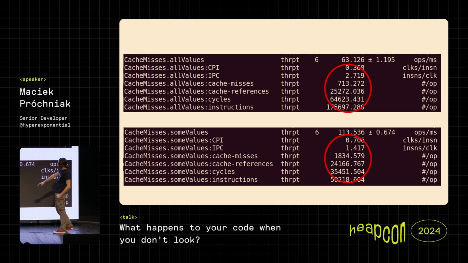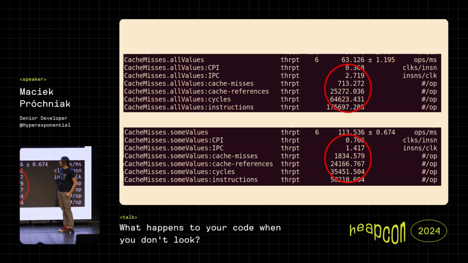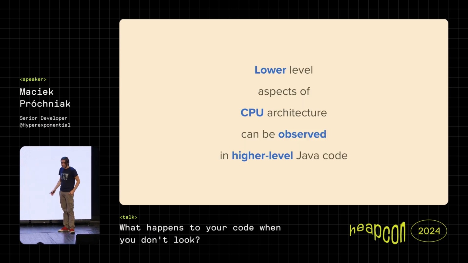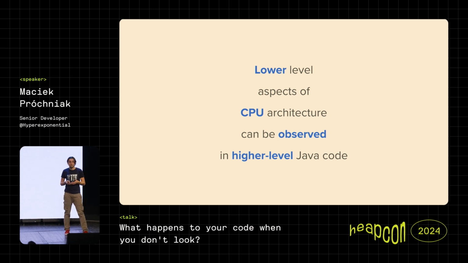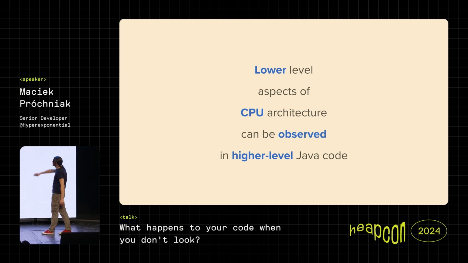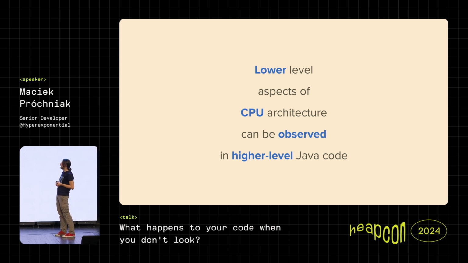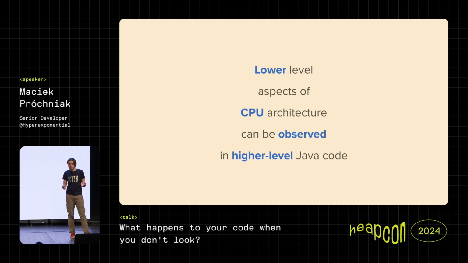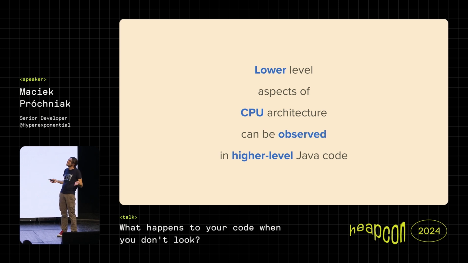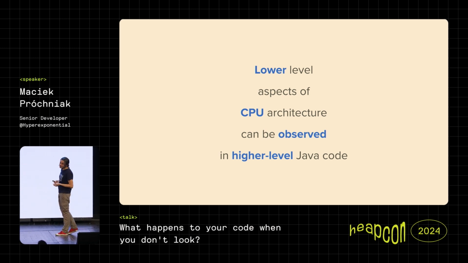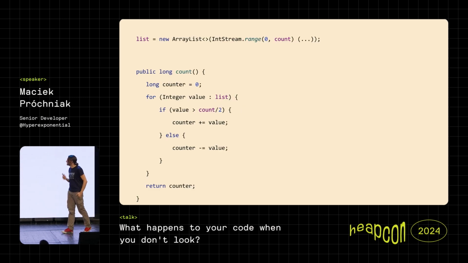So for me, this is also pretty reassuring that even using a high-level language like Java, we can observe those lower-level details of the CPU architecture. At least I didn't know, for quite a long time it was not obvious to me that I can actually measure this thing.